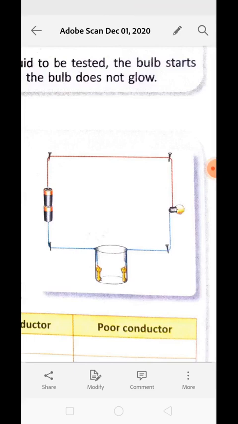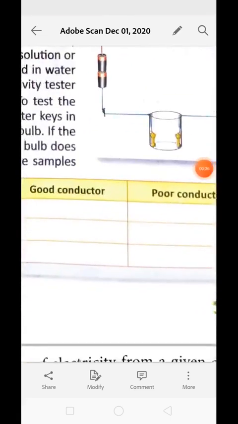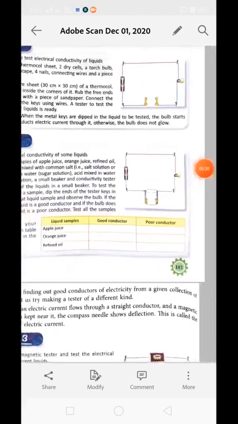If the bulb glows, it means the liquid is a good conductor. If the bulb does not glow, it means the liquid is a poor conductor. Now with the help of this test you can make a list of poor conductors or good conductors in this table.